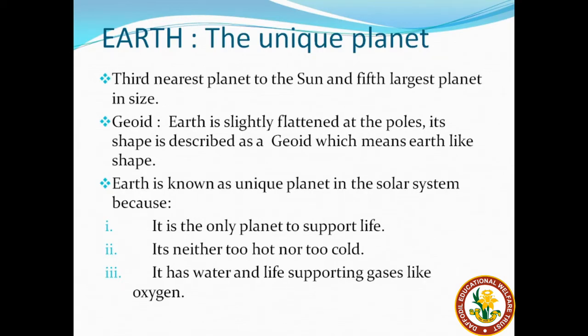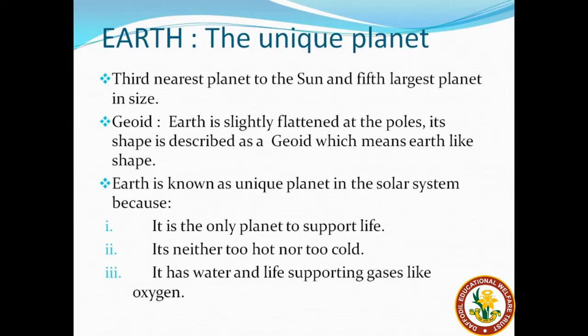Why is it known as a unique planet? Students, it is due to a few features which can be found only on Earth, because of which it is known as a unique planet. It is the only planet to have conditions which are favorable to support life. It is neither too hot nor too cold. It is the only planet which is neither too hot nor too cold. The rest of the planets are either very hot or very cold to support life, and because of that we find they do not support life. It is only Earth which supports life.